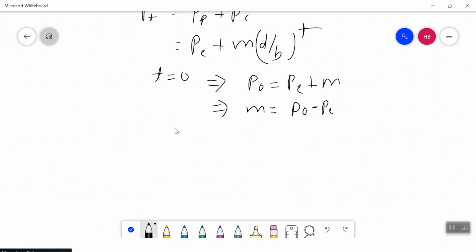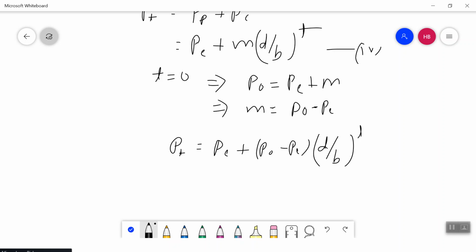Replace this value of M into equation 4. So your P_t will become P_E plus (P_0 minus P_E) (d by b) to the power t. Now this is my equation for P_t over time.